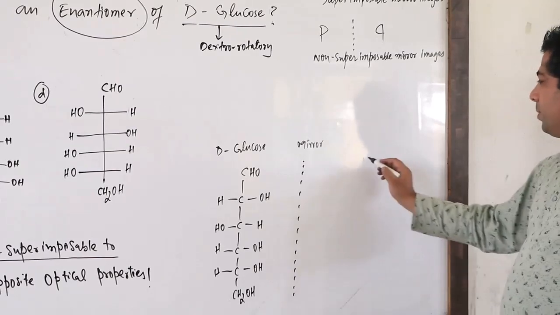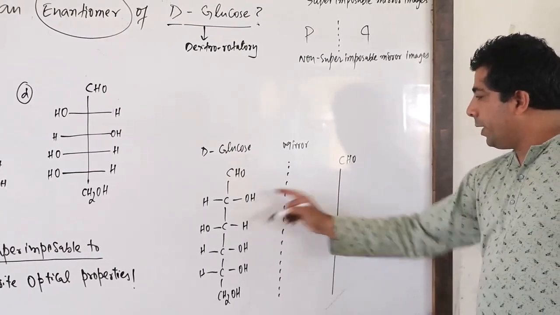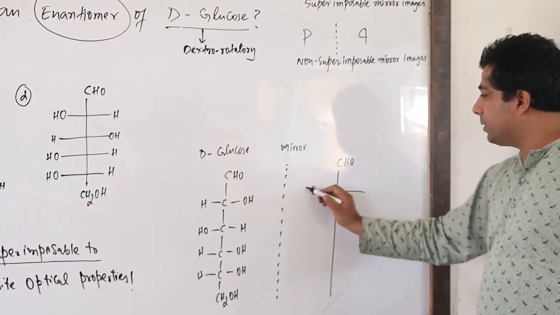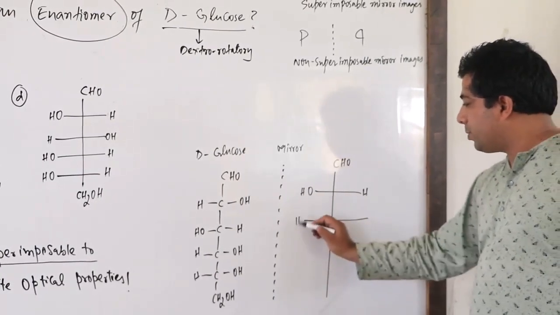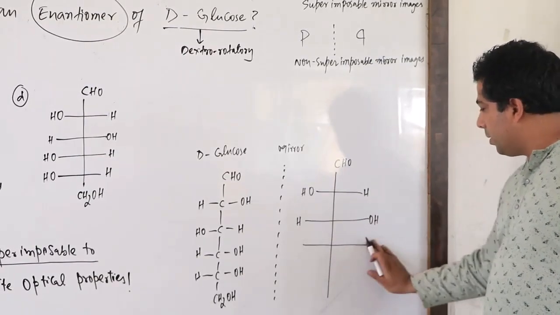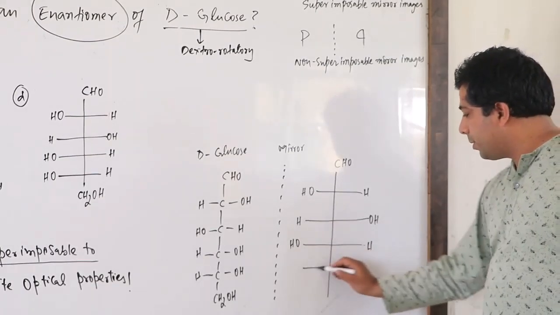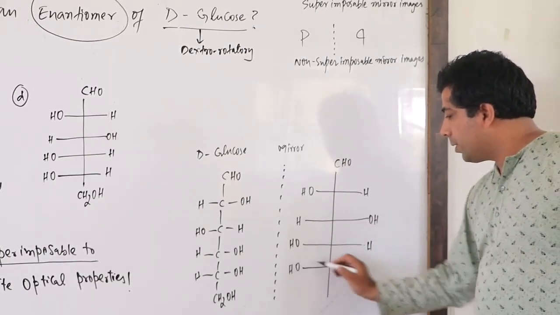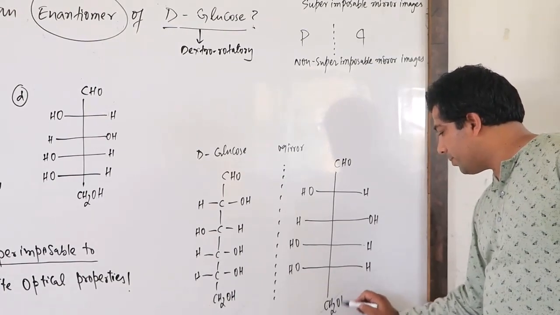CHO, OH will come on this side, exactly opposite H. Here will be H and here will be OH. Here will be OH and H. Here will be OH and here will be H. And then you have CH2OH.